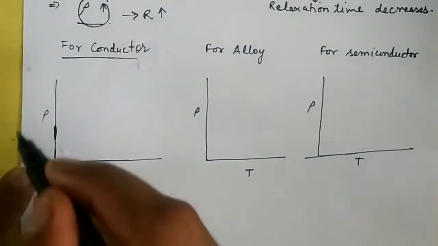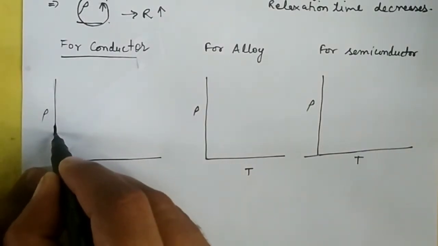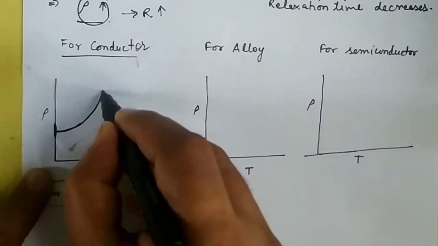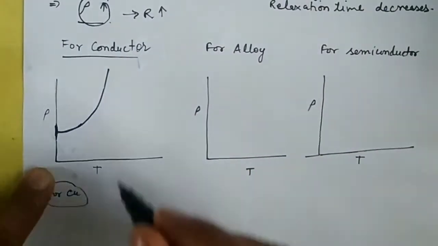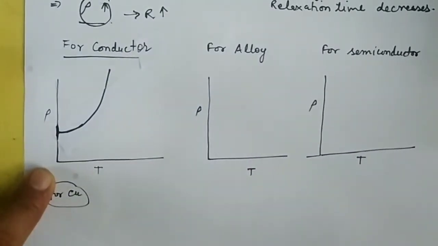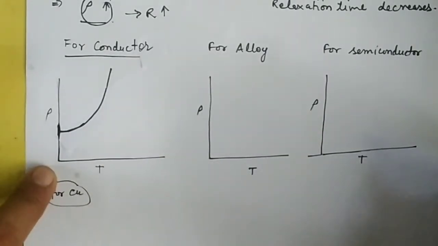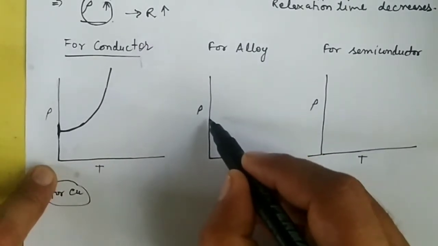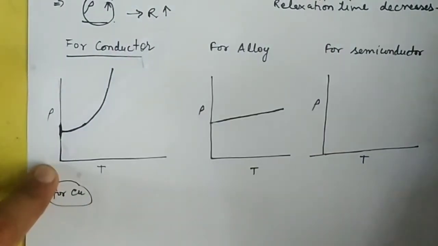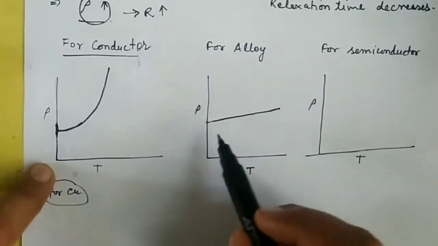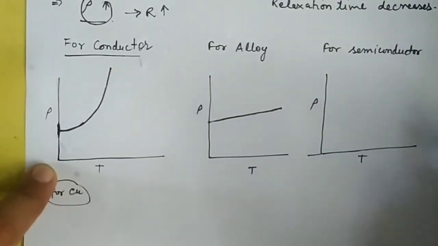For conductors, it is observed that the resistivity varies like this. First it increases slowly, then as the temperature increases, the resistivity increases very sharply. Now in the case of an alloy, the resistivity increases linearly. The resistivity increases with temperature but very slowly and at a constant rate.